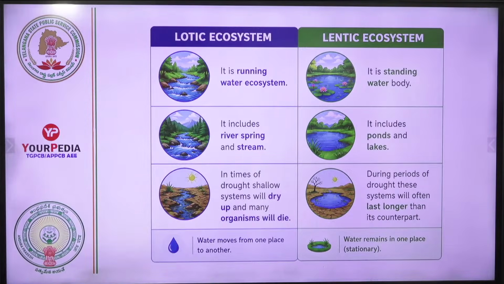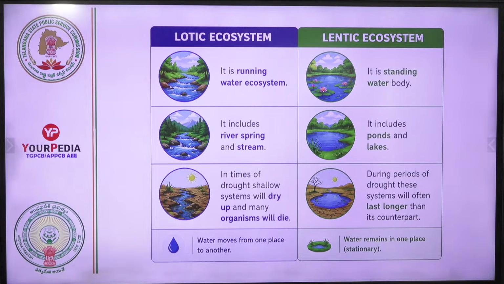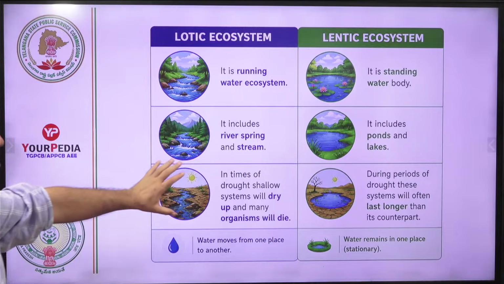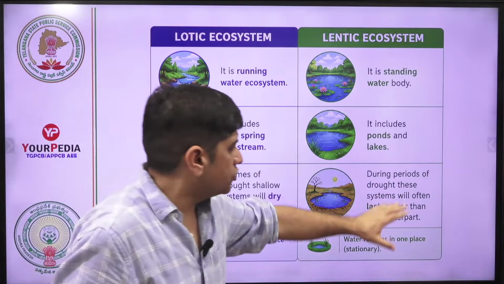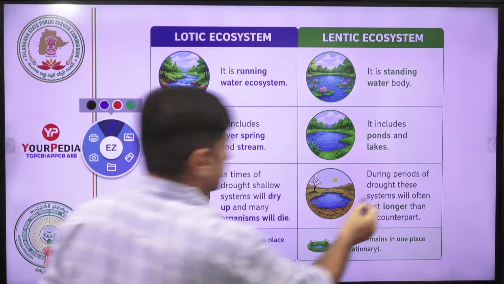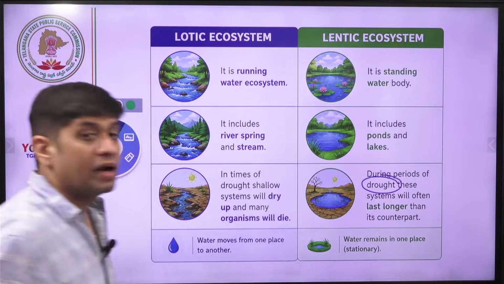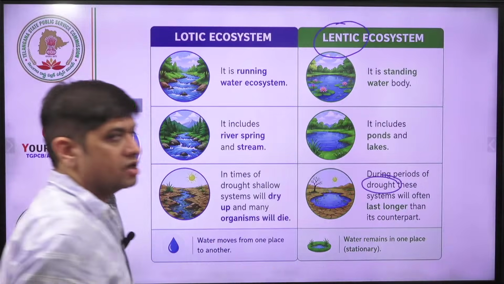This is something for you, if you can understand it. Running water ecosystem is the lotic ecosystem. Standing water is the lentic ecosystem. River, spring, stream, pond, lake can dry up. If it is running, it will dry up and organisms will die. So during a period of drought, the lentic system will last longer. Now this question can also be asked: during the drought period, which system has better resilience? The lentic system has better resilience wherever there is a drought.